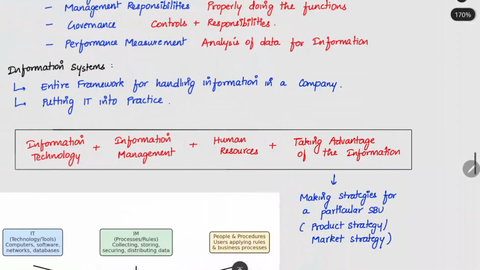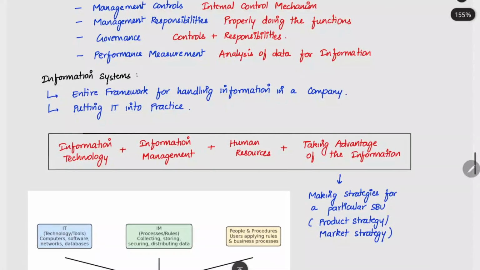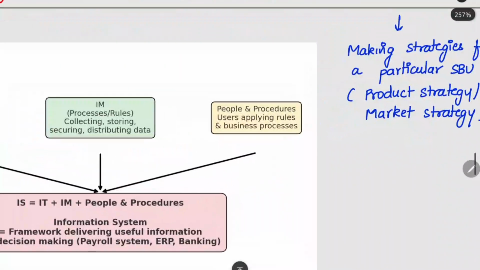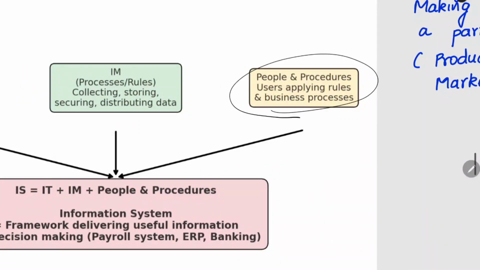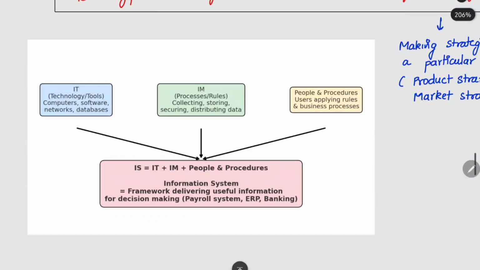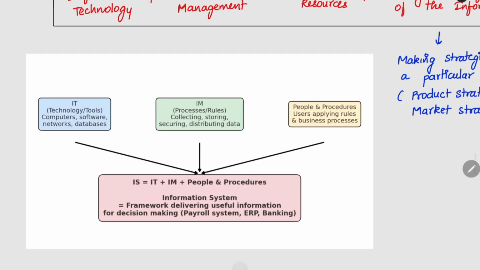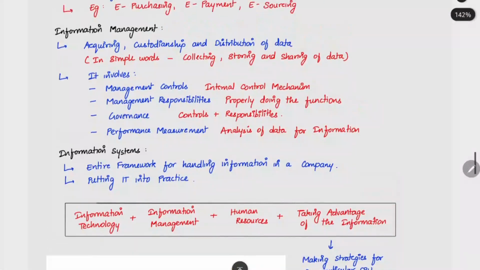When you do all this combined, you are calling a name. That name is the information systems. When you see here, IT is the usage of the computer. IM is collecting, storing and securing the data. People, procedures, everything will be combined, and when you combine all these three, you will get the information system. I think now you would have understood the clear difference between these three.